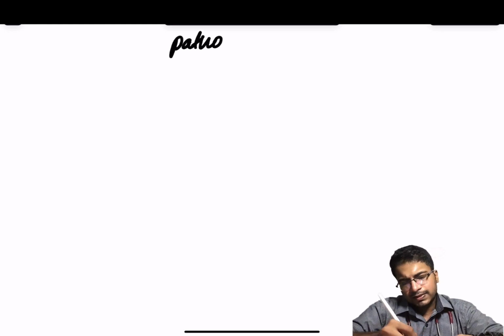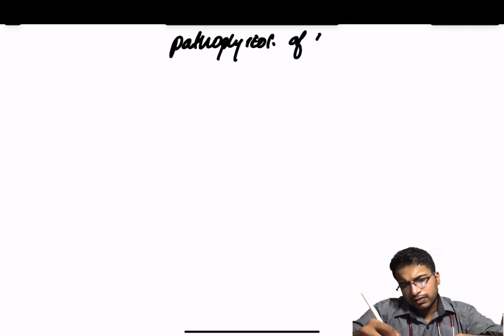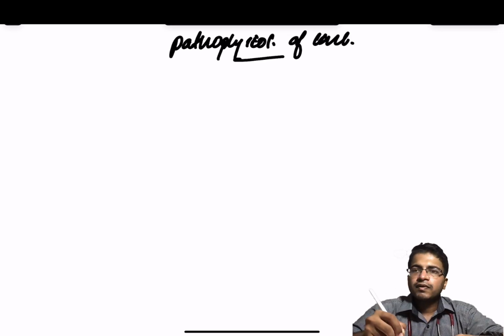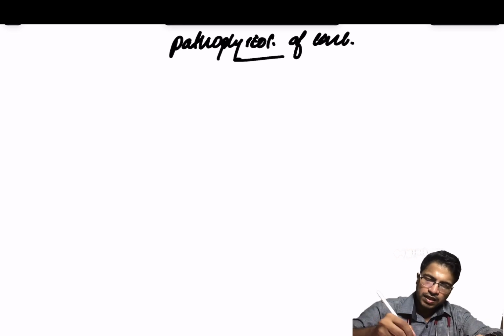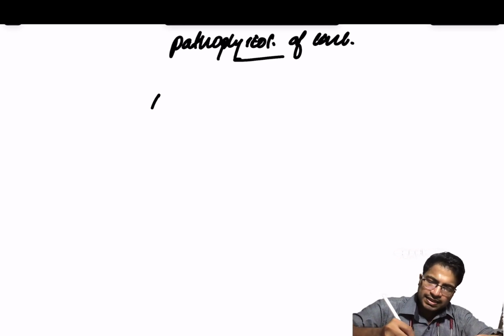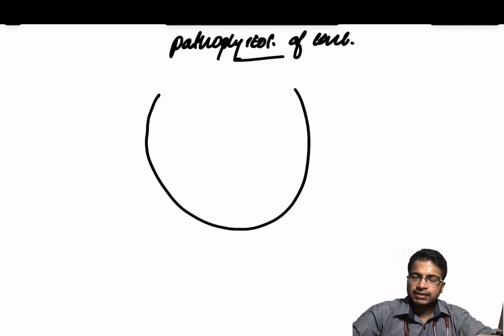Okay, so having discussed the definition and etiology of constrictive pericarditis, now we will go into the pathophysiology of constrictive pericarditis. So, what exactly happens? There is thickening of the fibrous parietal pericardium.